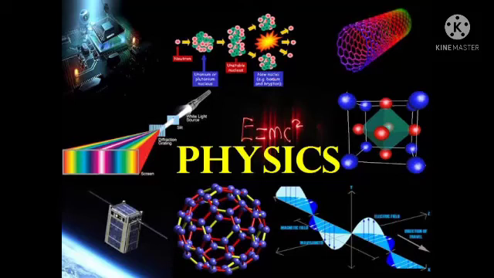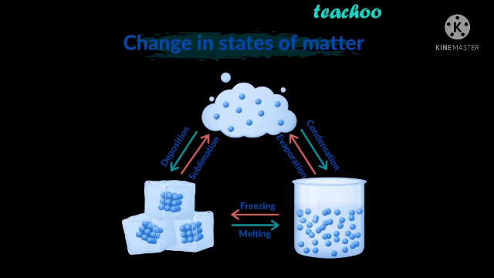Good morning, children. Today we are going to see the continuation of the lesson from physics, lesson number 1, matter. In last class, we had learnt about the properties of three states of matter. Now we are going to learn about the change of state in matter.